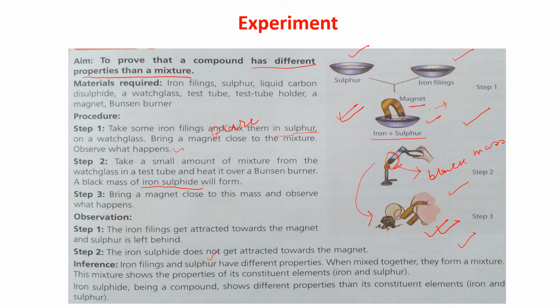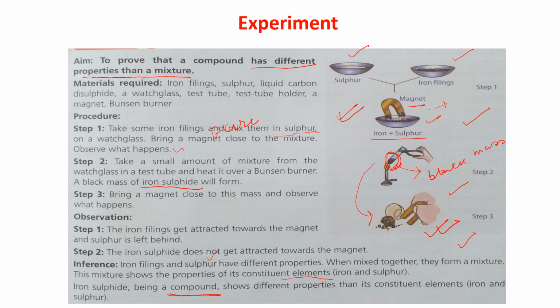The mixture shows the properties of its constituent elements, and that is why the iron was getting attracted towards the magnet. But after the chemical reaction, when iron sulfide is formed, it has become a compound. It is a totally new thing.